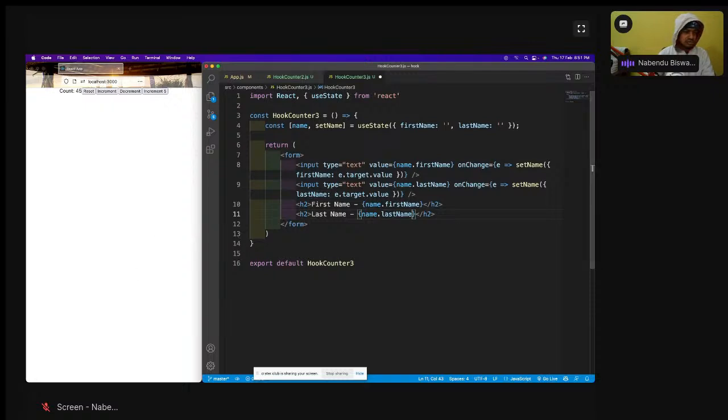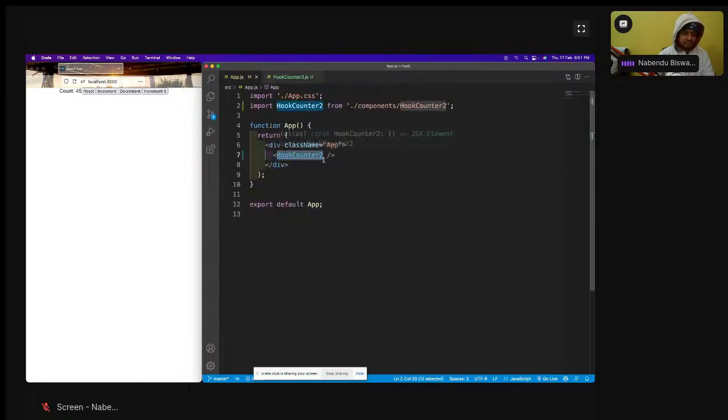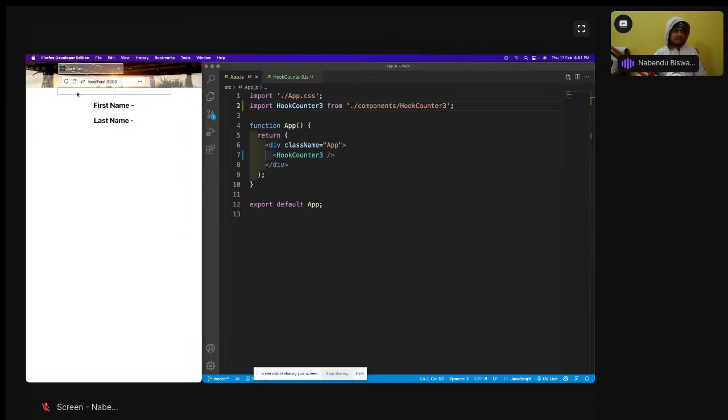This is there. So counter 3 is there, and then we're going to just show it in the app. Let's see. First name and last name has been shown. We have this box, so I will enter.